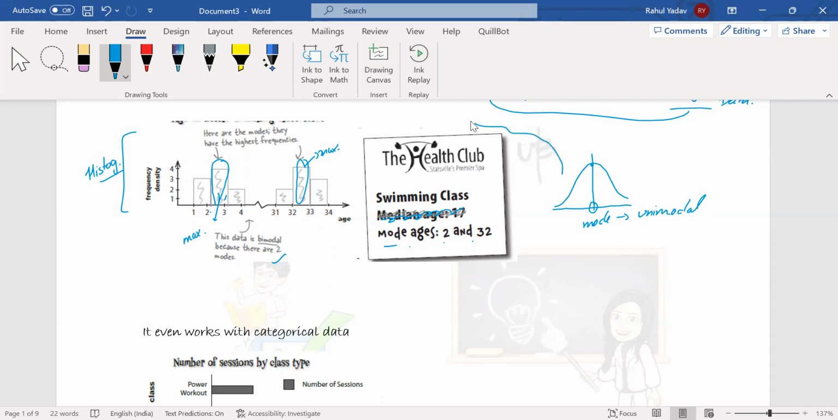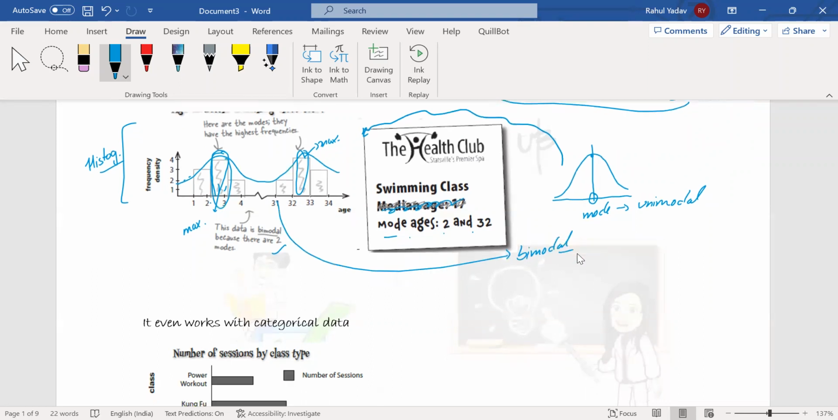But for this particular case, if I make a histogram and draw a rough curve, the curve goes something like this. That means we have two different peaks for two different clusters. So this particular case is the bimodal case.